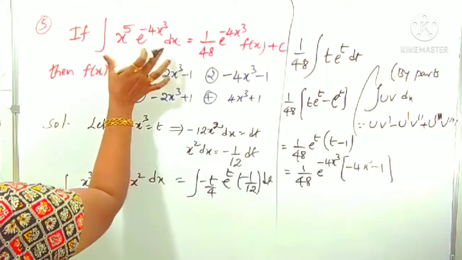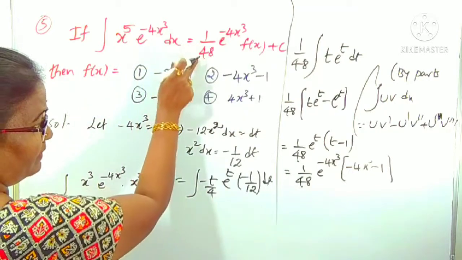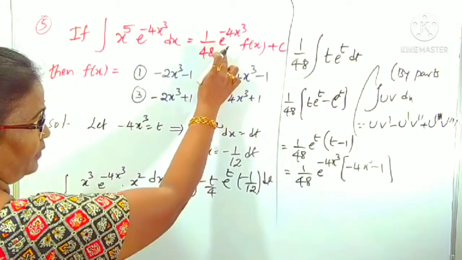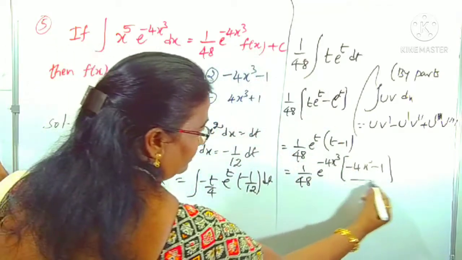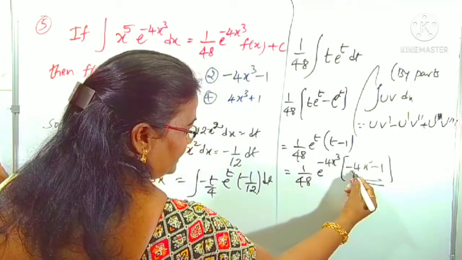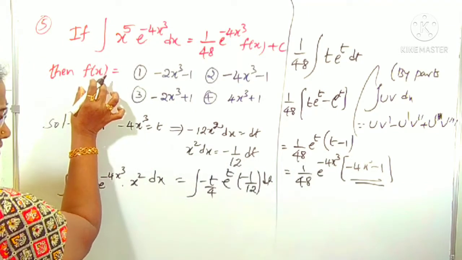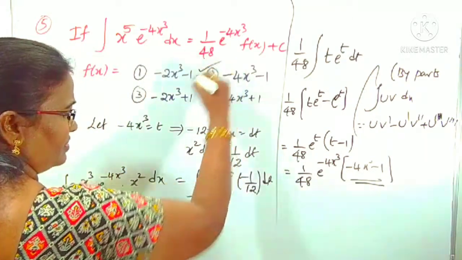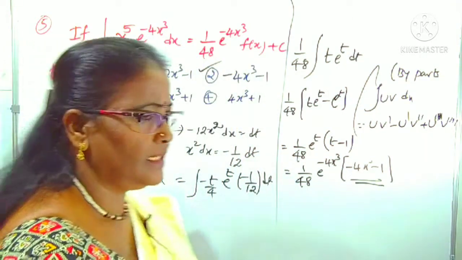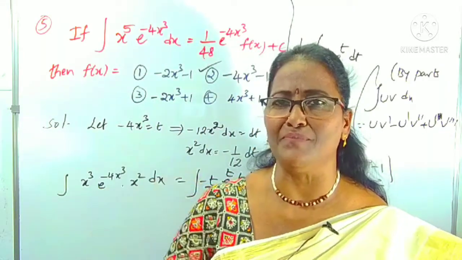Now compare with the RHS. We got this result. 1 by 48 is there, and e power minus 4x cube is also there. In place of f of x, what is there? In place of f of x is minus 4x cube minus 1. That is our required result. F of x is what is asked, that is minus 4x cube minus 1, which is clearly the second option. That's it. Clear? It's so simple, but in the substitution method, how we split the function is important, right?